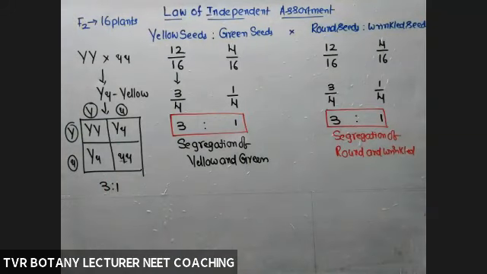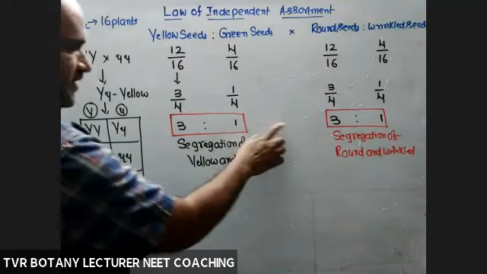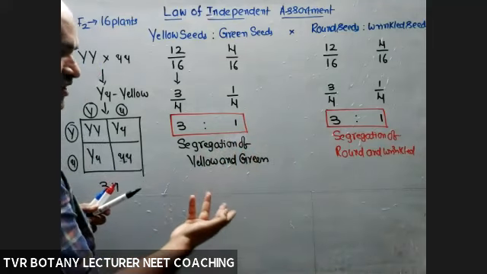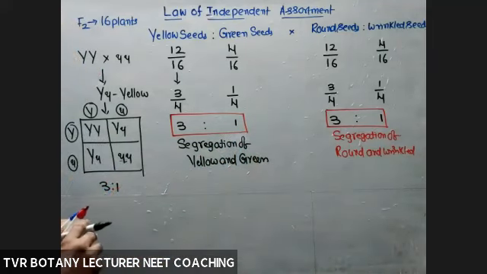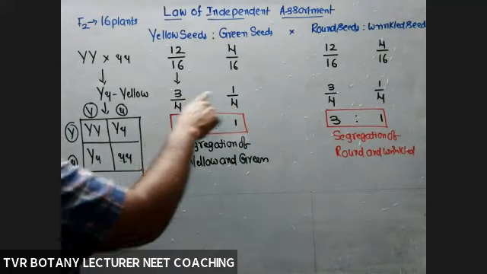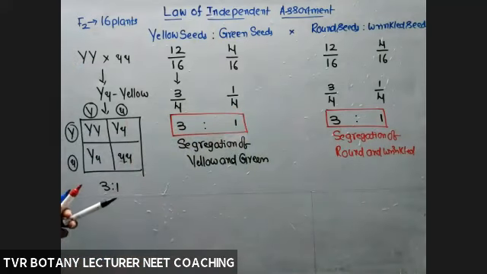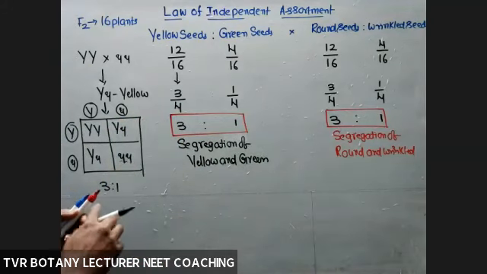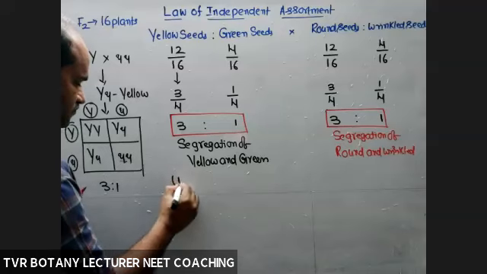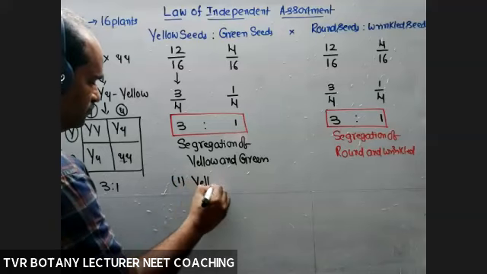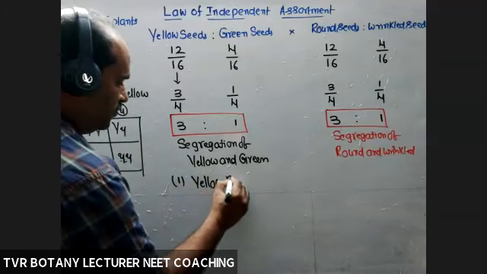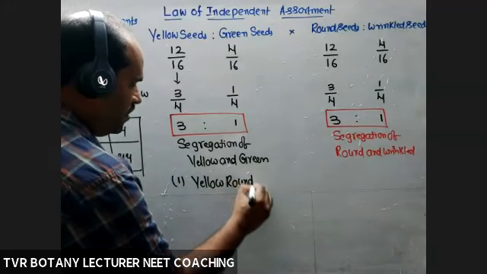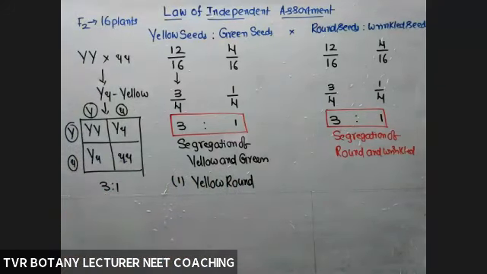ratio 3:1. So if we multiply these two things, we'll get 9:3:3:1. Already we discussed. Okay. So on the basis of these individual probabilities, we'll get the probability of individual phenotypes. That one also we discussed. For example, yellow round. How to get yellow round plants? Meaning plants with yellow seeds and round seeds out of 16.